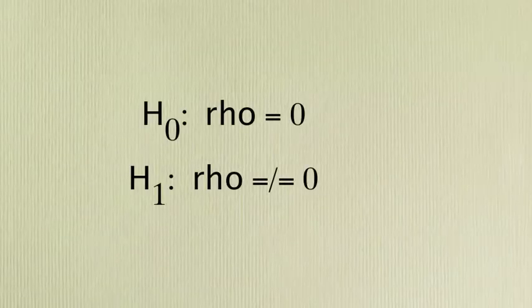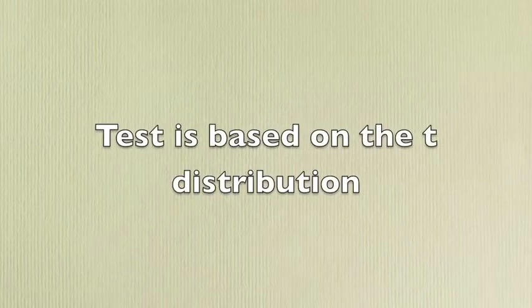For the first question, the null hypothesis is that rho equals 0, meaning that there is no linear relation. The alternative hypothesis is that rho does not equal 0, meaning that there is a linear relation. The test statistic is a test based on the t-distribution because the question concerns a single population correlation and the null hypothesis is rho equals 0.